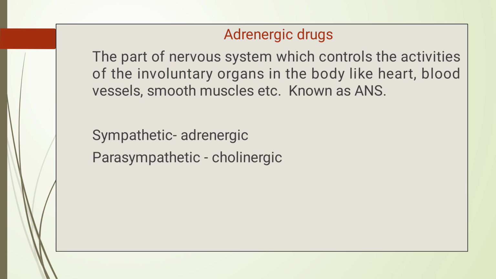They are called parasympathomimetics. The second category is parasympatholytics: drugs or agents which decrease the action of acetylcholine, give the opposite action, or block the cholinergic nerve fibers. Okay.